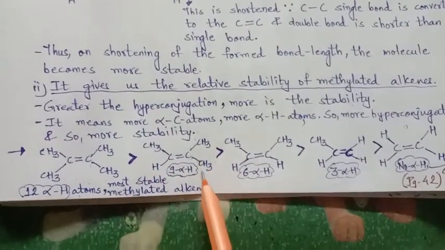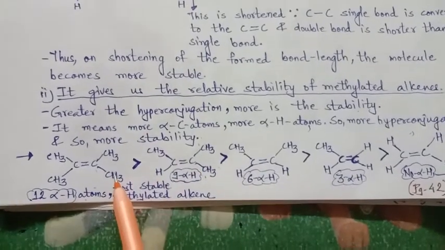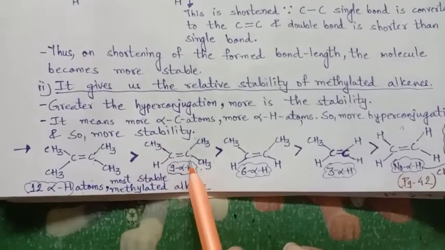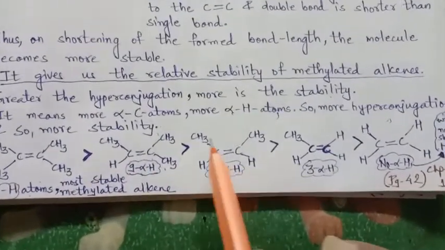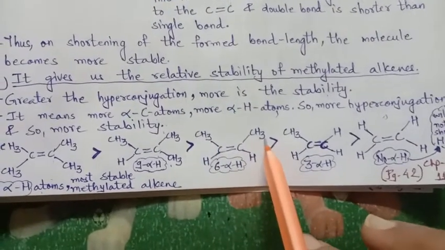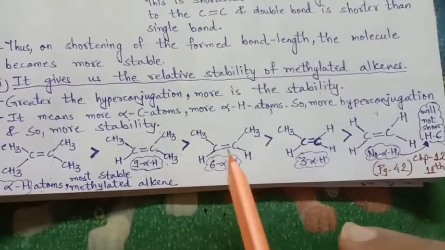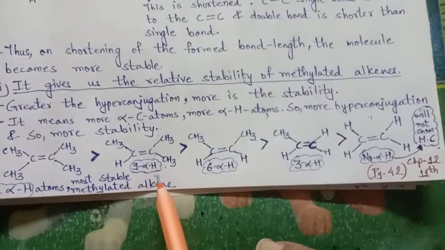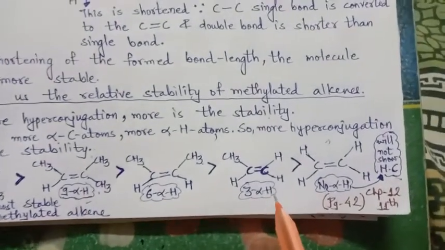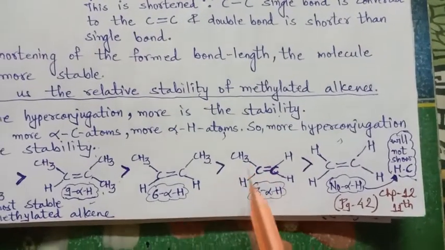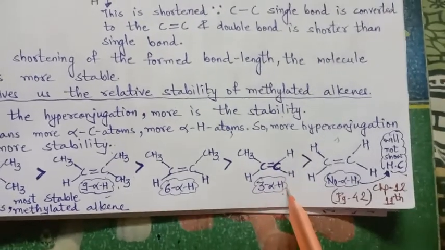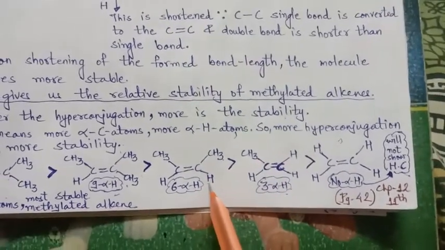So they are 9 in number. This is the most stable. This is a little less than it. Here you can see now 6 hydrogen, so a little less than the second structure. Here you can see only 3 alpha hydrogen. Still it is less stable than the third structure.